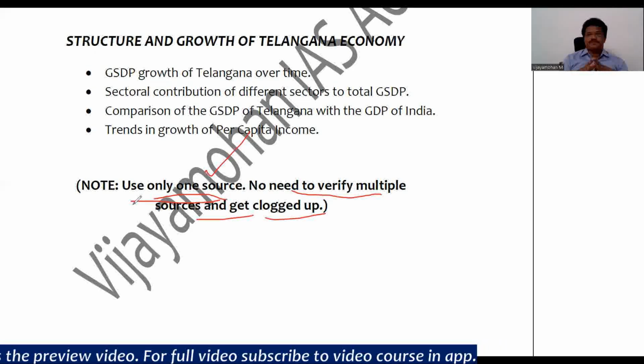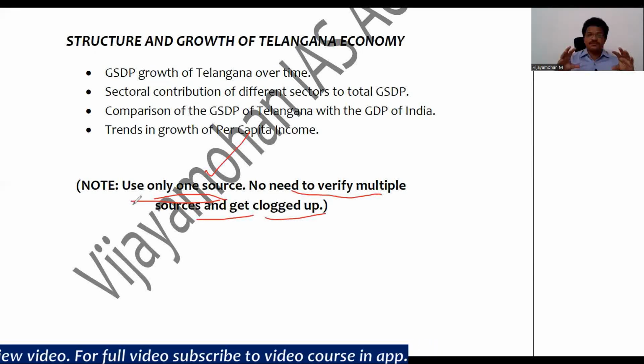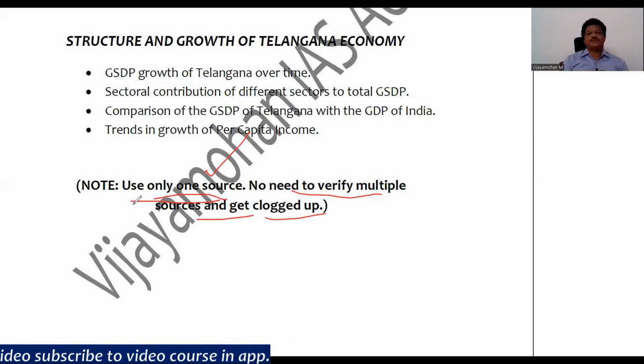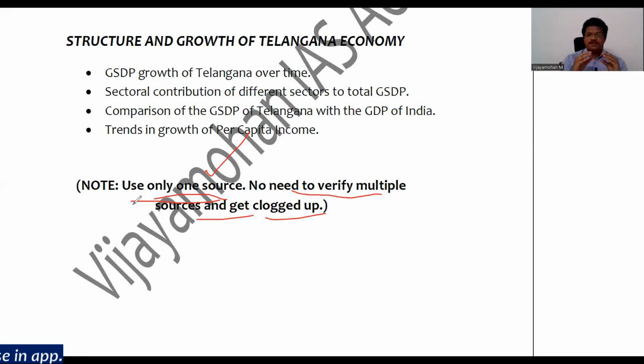So in that case, the common mistake made by aspirants is that they will refer to 2 or 3 sources. They will refer to the socio-economic outlook, the Government of Telangana's abstract, and another book, and then they will get confused. So particularly for this topic, I sincerely suggest you refer to only one source, and preferably Telangana's Socio-Economic Outlook of 2022 will be the best source as far as this topic is concerned, right?